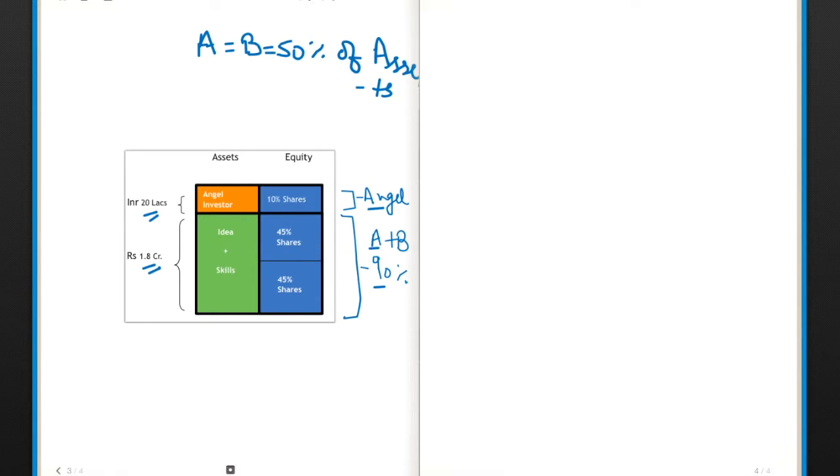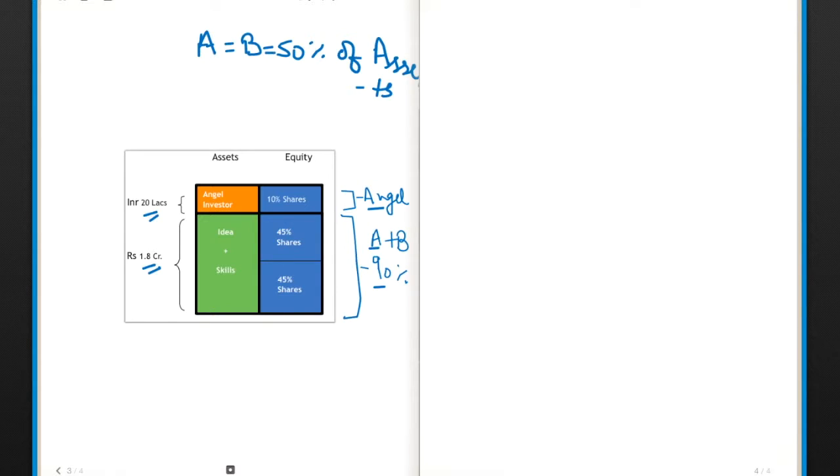So they go to an angel investor. Now they have a negotiation with the angel investor, and they tell the angel investor that this is a $1 billion market, and this market is growing around 10 to 15% year on year, and we are a good team.